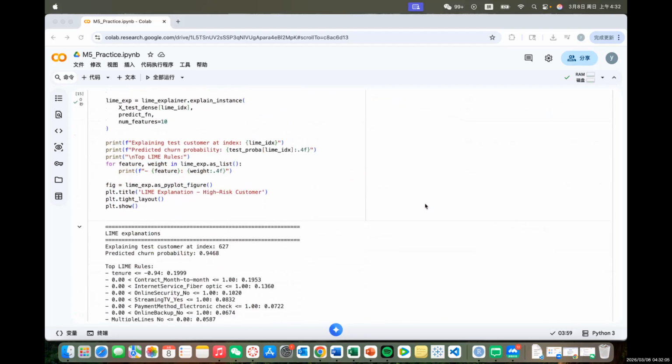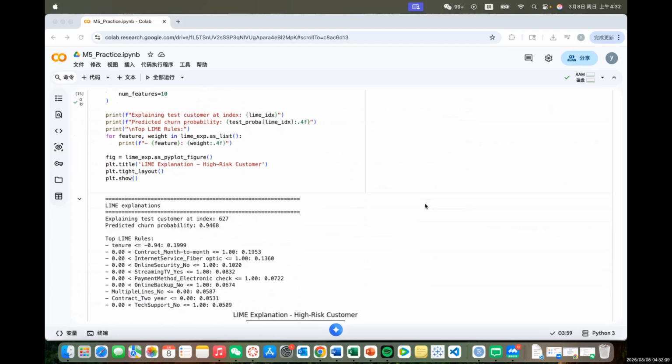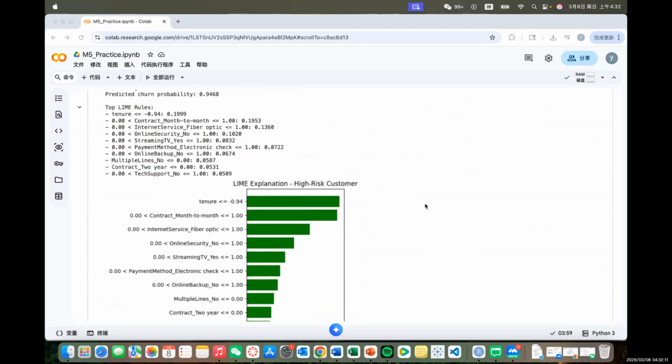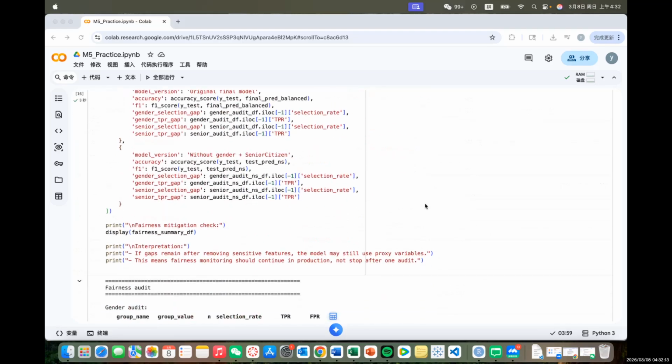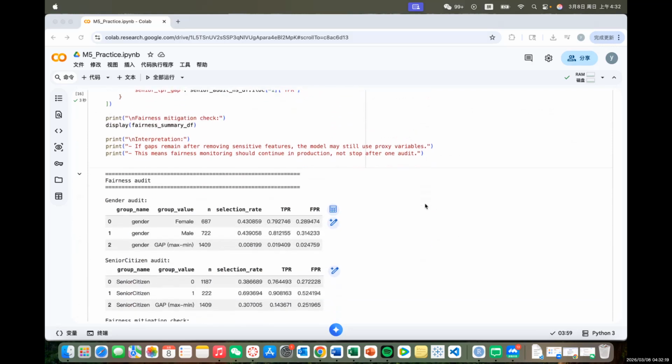So overall, in this notebook, I did not only build a churn model, I also checked fairness, used the explanation tools, and discussed the ethical risks and the practical use. I think this is the main idea of responsible AI. A model should not only work well, but also be fair, understandable, and used carefully.